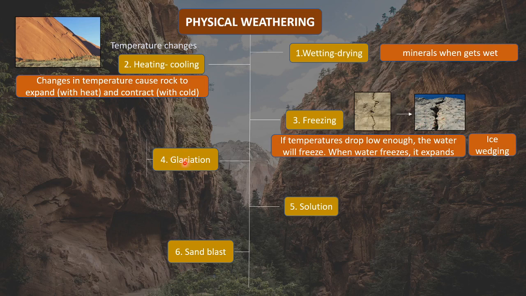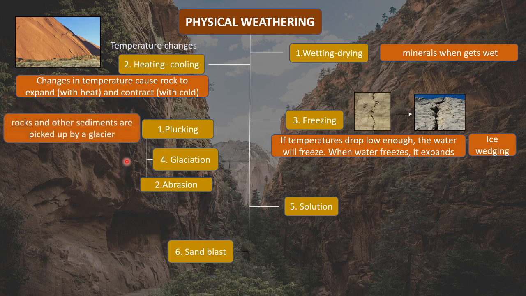Now we understand what is glaciation. Glaciation, as we know, is the formation of glaciers. Glaciation is of mainly two types. This is called plucking and abrasion, right. Plucking is, see what happens is that when glaciers are formed, they get attached to the rocks, right. Rocks and whatever sediments are also present get attached to the ice, right.